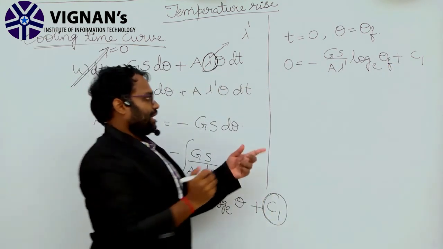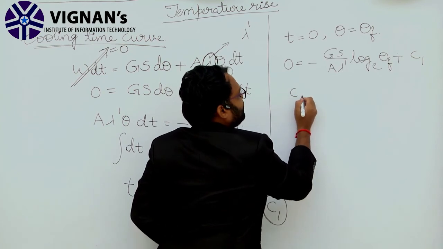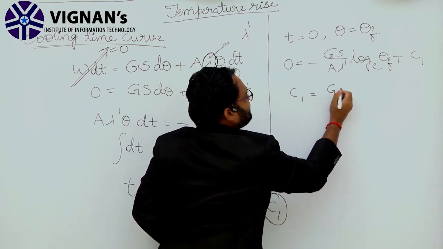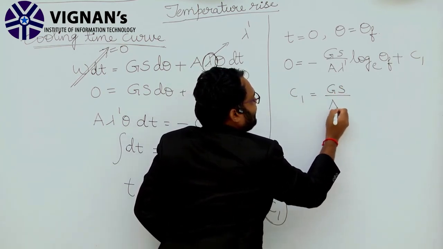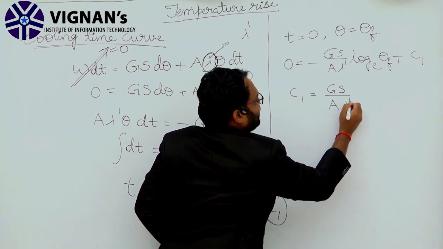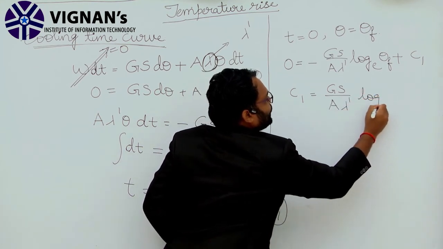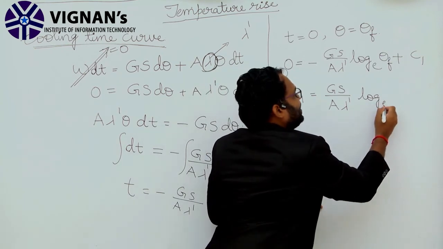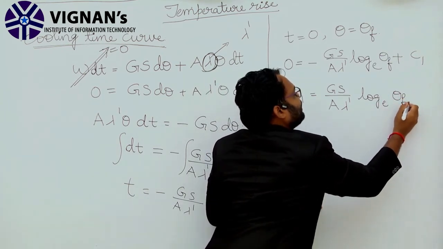Clear? Now C1 is equal to Gs by A lambda dash log e theta f.